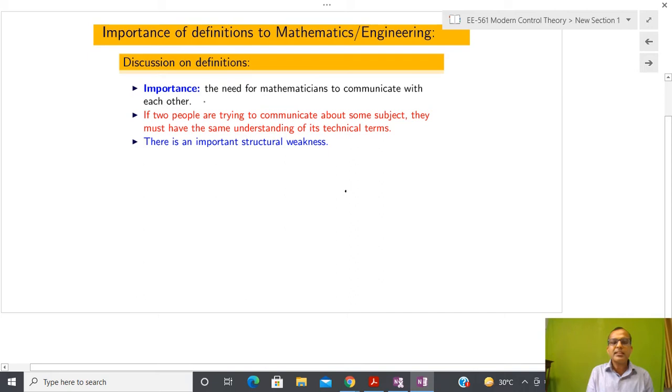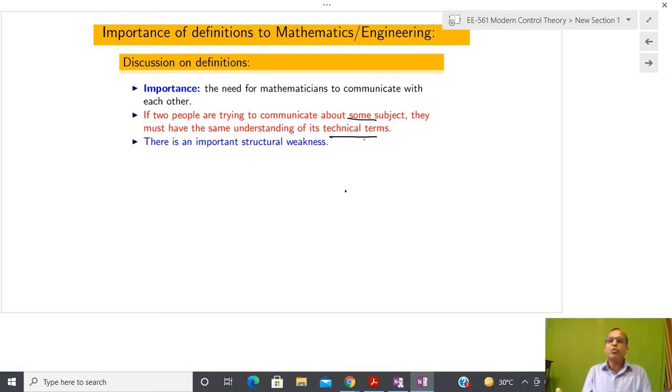The importance of definition is the need for mathematicians to communicate with each other. If two people are trying to communicate about the same object, they must have the same understanding of their technical terms. Suppose I am going to talk about some kind of resistor, or about Ohm's law, then there is the same understanding between two people.